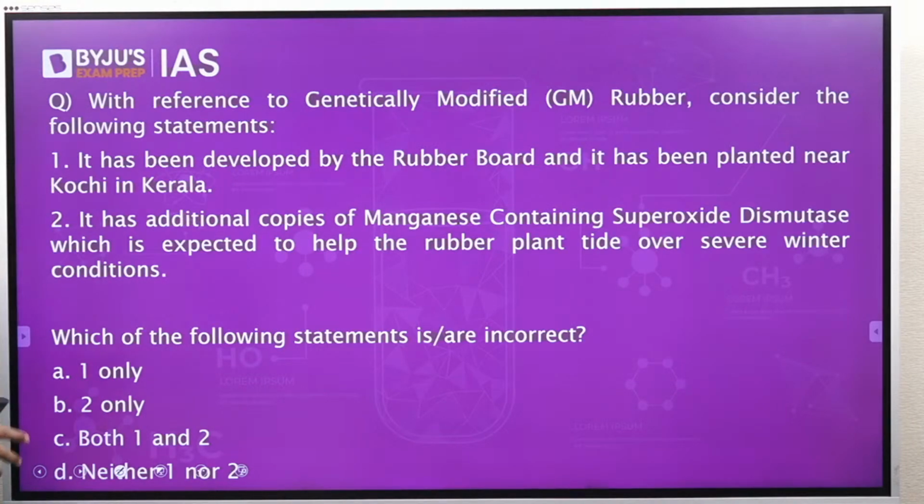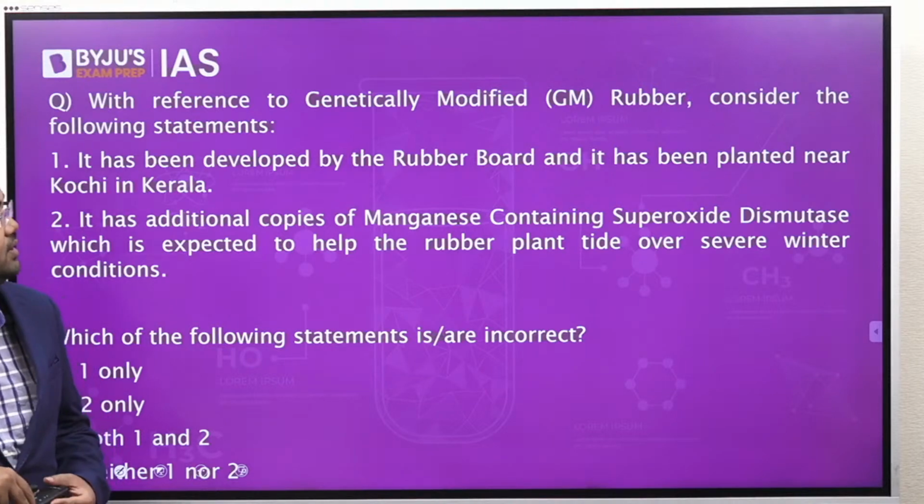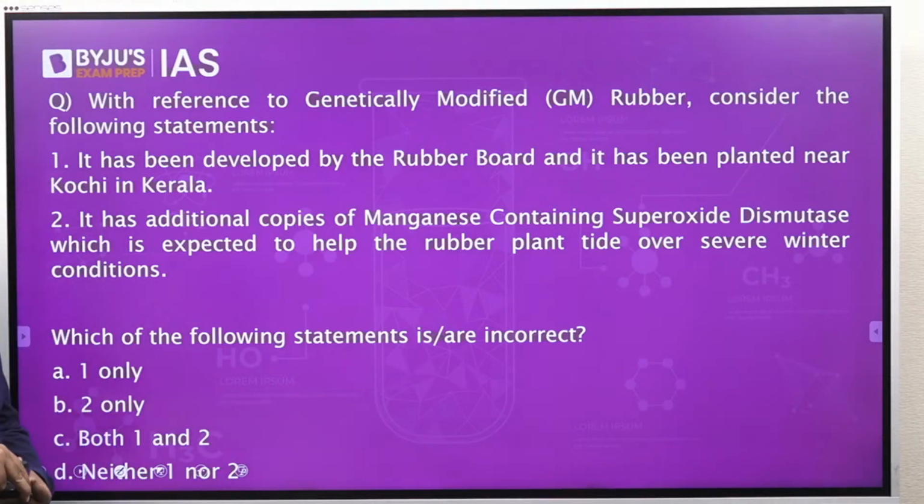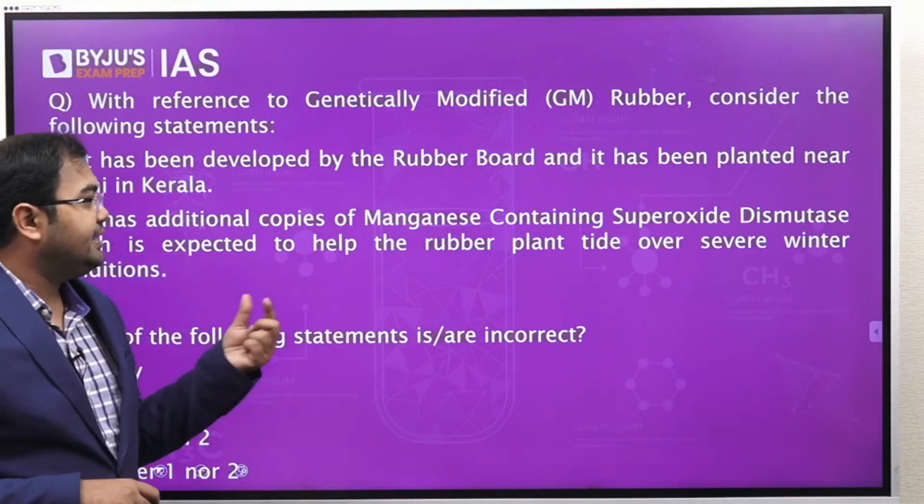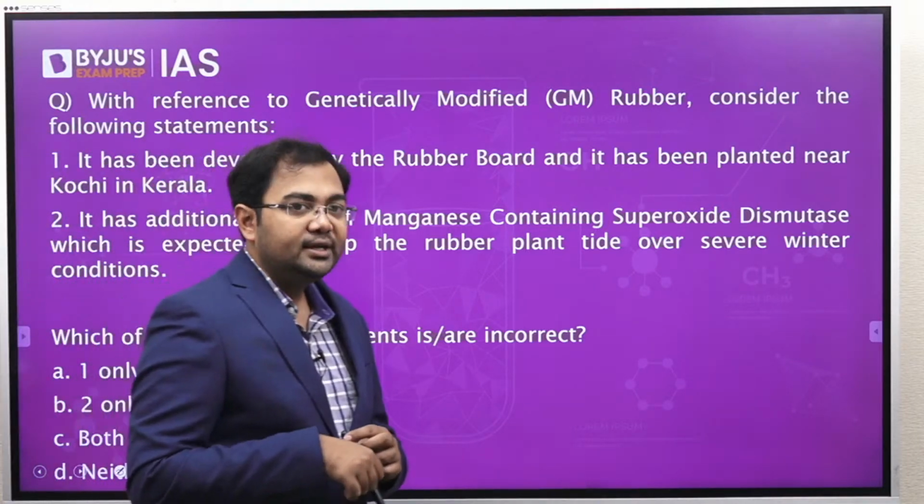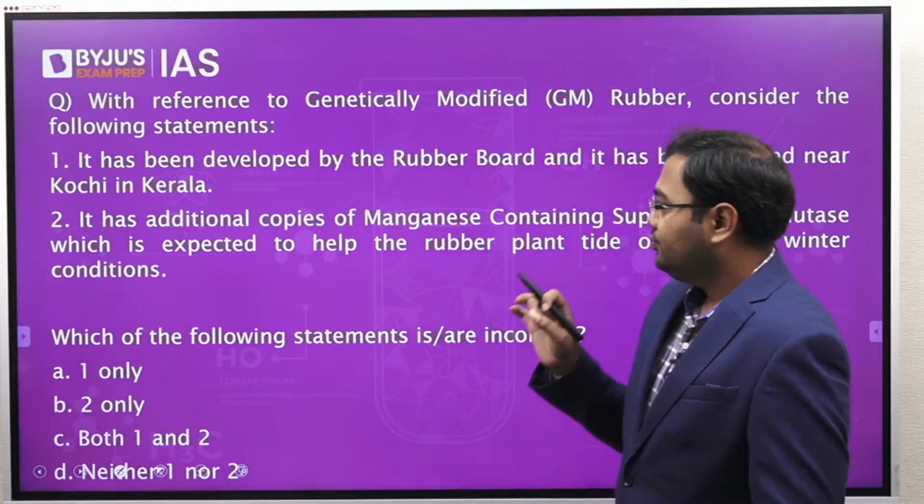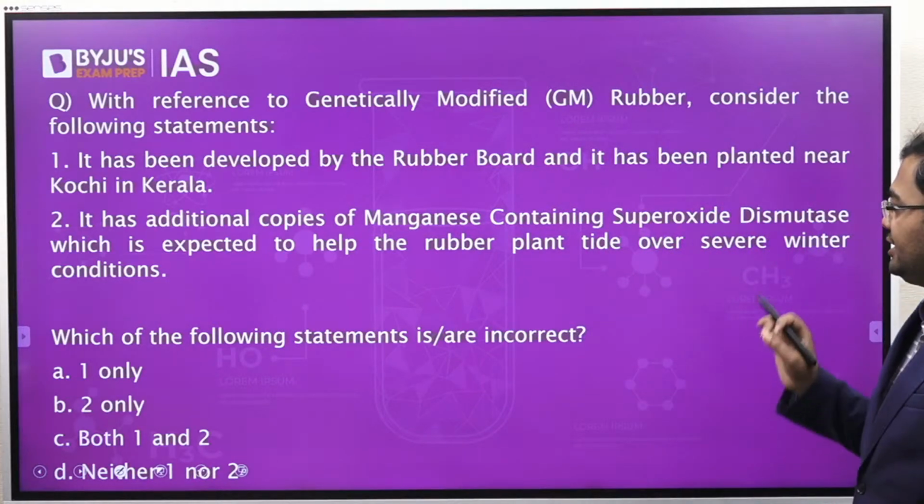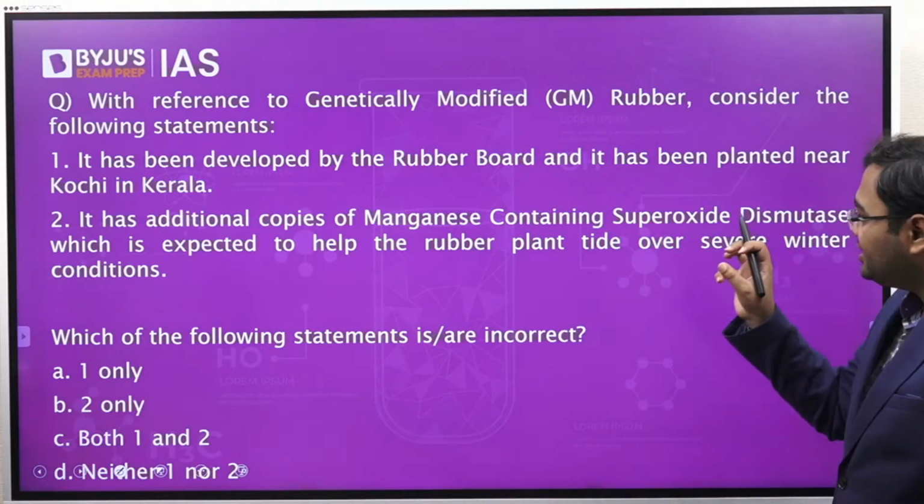Moving on, the next question, with reference to genetically modified rubber, consider the following statements. 1. It has been developed by the Rubber Board and it has been planted near Kochi in Kerala. And 2nd, it has additional copies of manganese containing superoxide dismutase, which is expected to help the rubber plant tide over severe winter conditions.